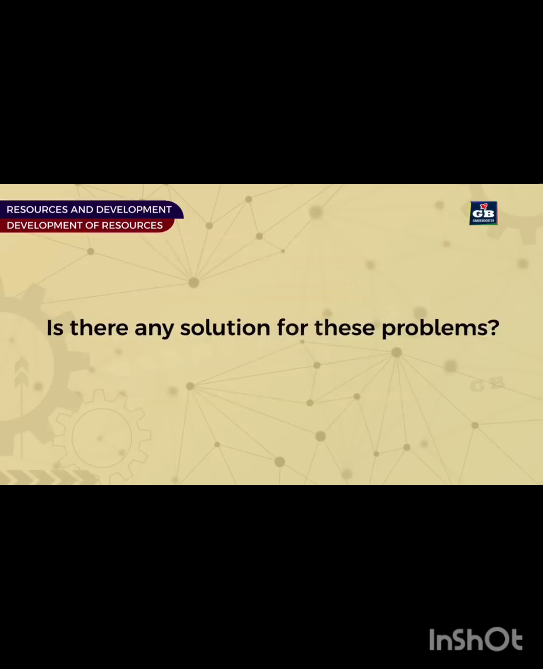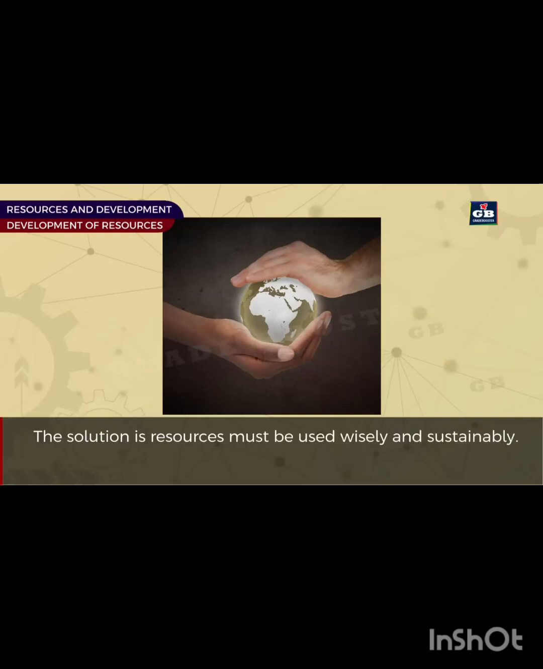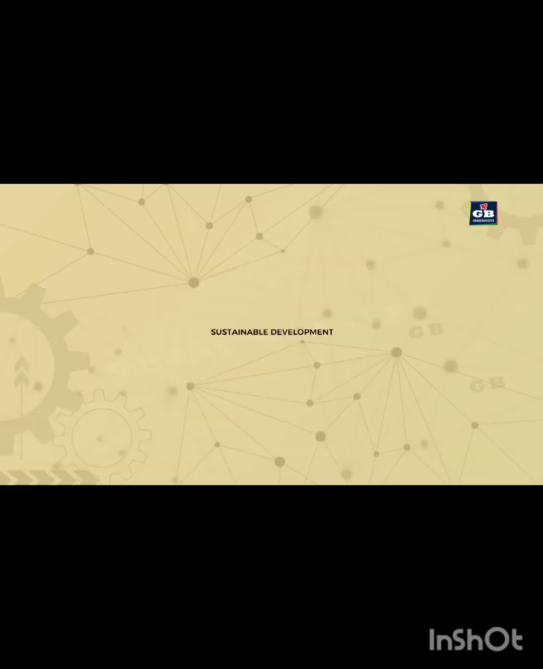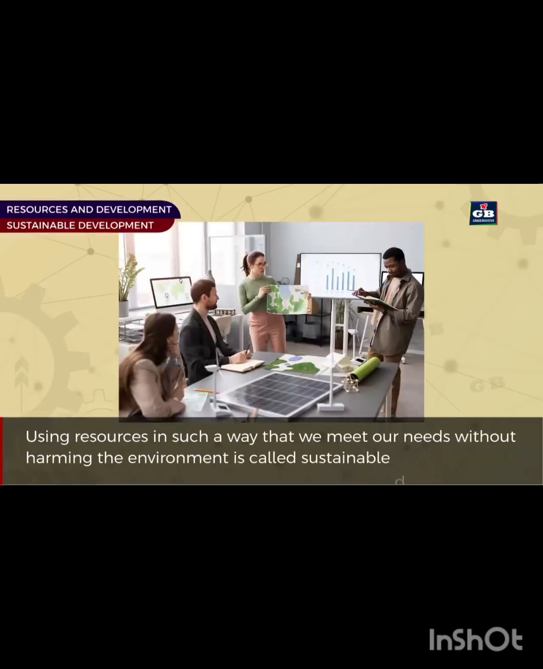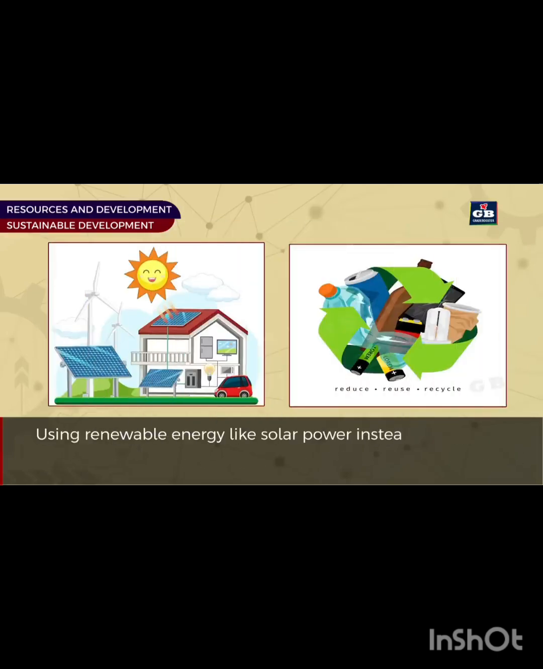Is there any solution for these problems? The solution is the resources must be used wisely and sustainably. Sustainable development. Using resources in such a way that we meet our needs without harming the environment is called sustainable development. It ensures that the resources are available for future generations. For example, using renewable energy like solar power instead of coal, and reusing and recycling products to reduce waste.